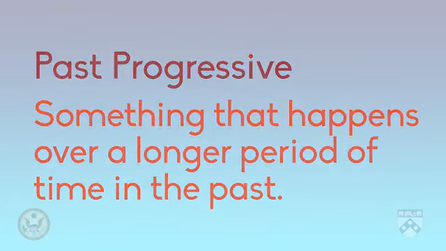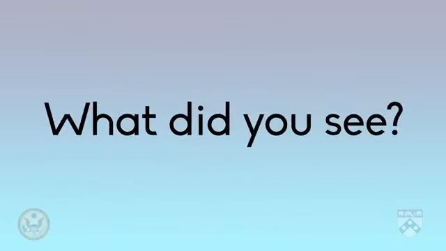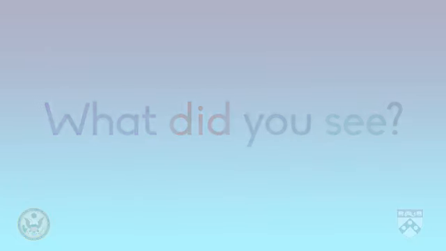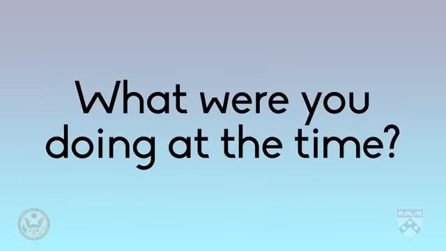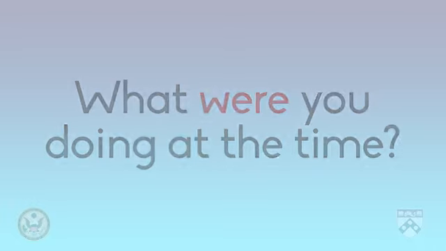What did you see? What is the question word, did is the helping verb, you is the subject, and see is the main verb. What were you doing at the time? Again, what is our question word, were is our helping verb, you is our subject, and doing is the main verb. You can tell that the form changed from the first example to the second because of the helping verb and the main verb.